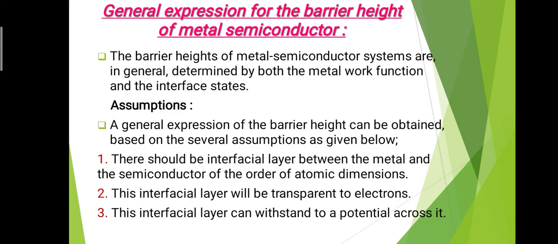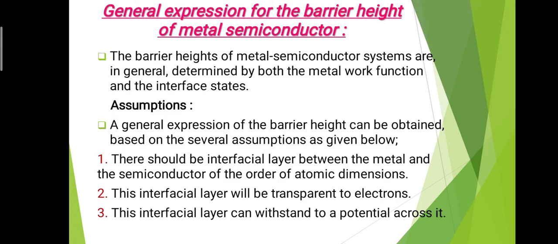A general expression of the barrier height can be obtained based on several assumptions, as given below. First assumption is that there should be an interfacial layer between the metal and the semiconductor of the order of atomic dimension. We have the interfacial layer between the metal and semiconductor, and its dimension is in the order of atomic dimension. This is the first assumption.